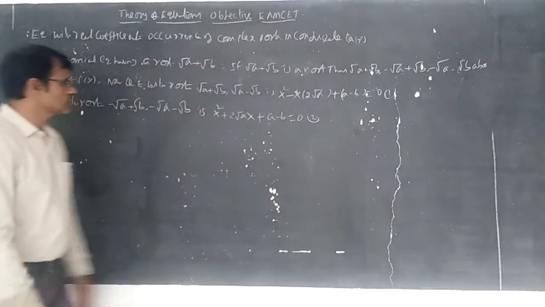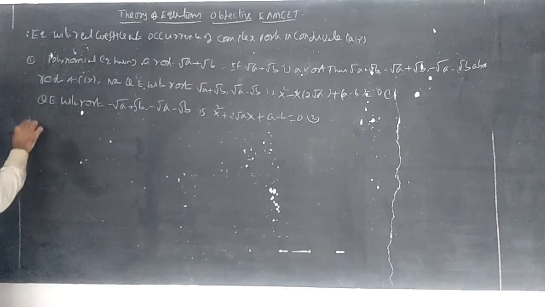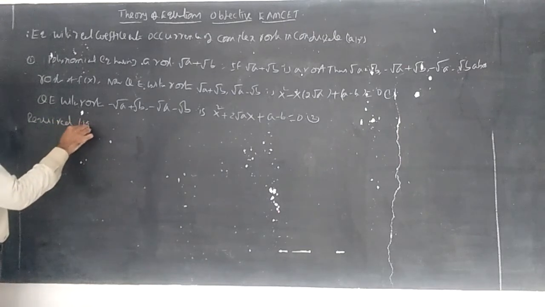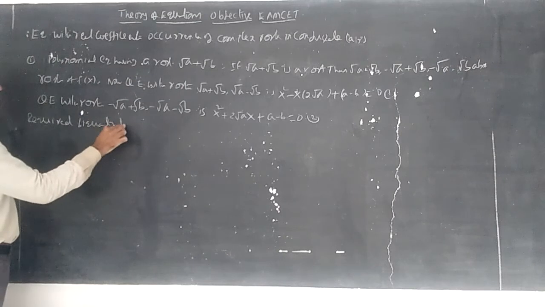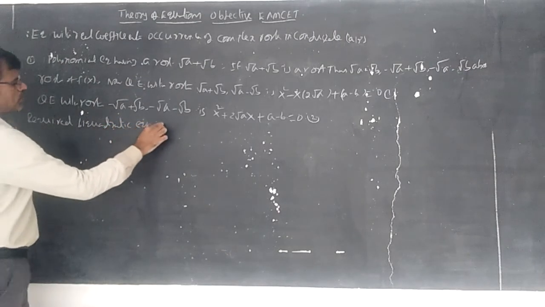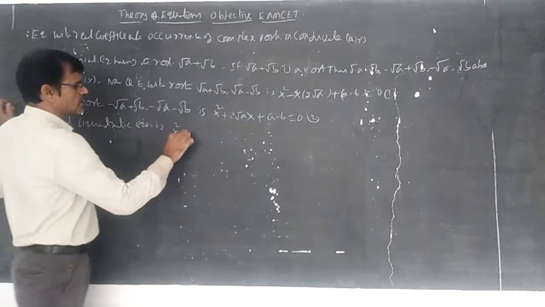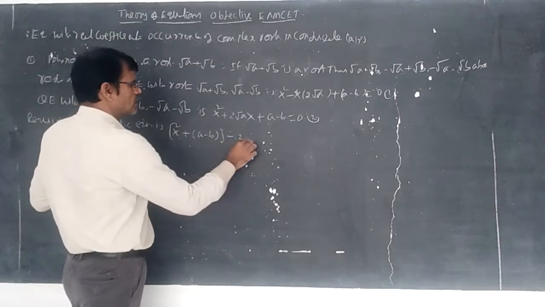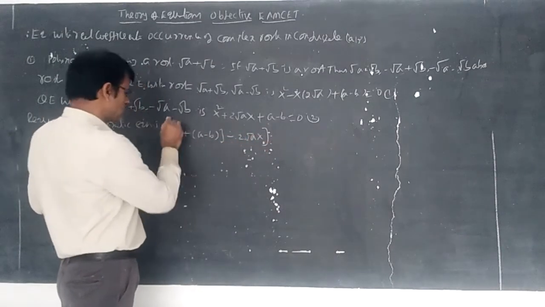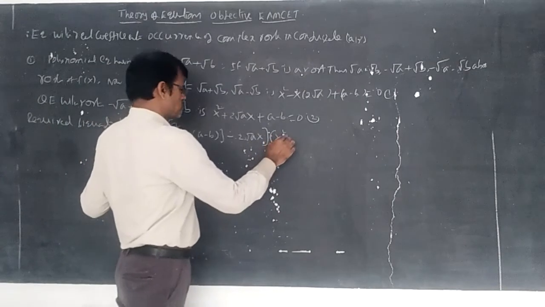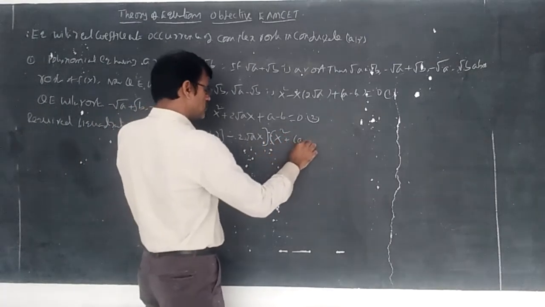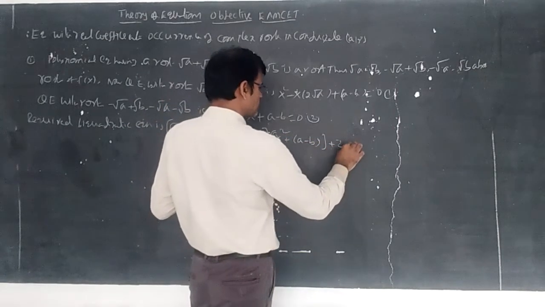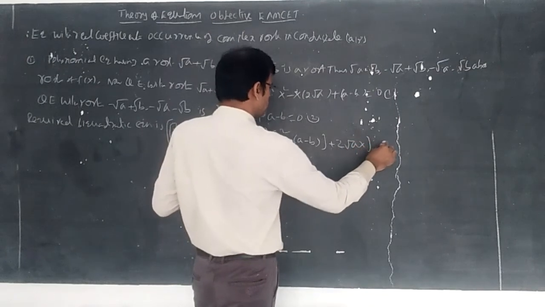Second one. Required polynomial equation, or required biquadratic equation, is x square plus a minus b, put a bracket, minus 2 root a x, put a bracket like this, and x square plus a minus b, put a bracket, plus 2 root a x, equal to 0.